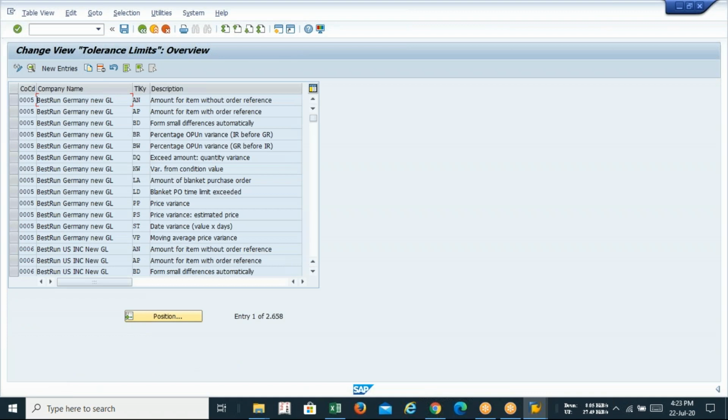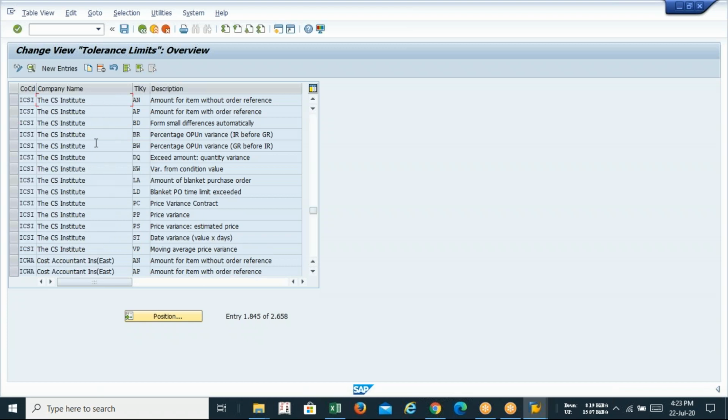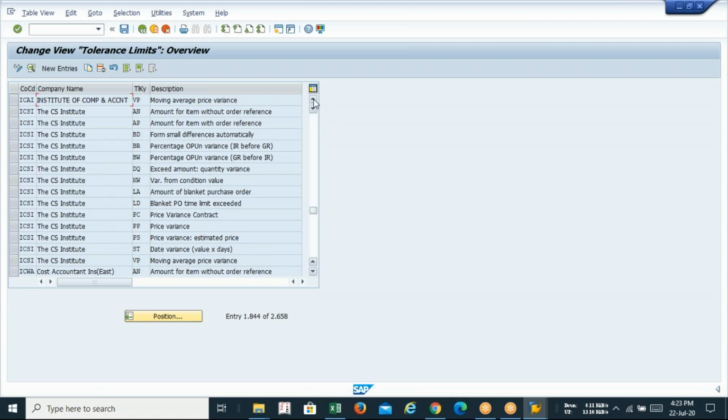So my recommendation, do not go with the new entries, because here at least 12 tolerance keys you need to select. Sir, what are we supposed to do? Click on the position. Again, select the company code ICSI and check how many selections we have under ICSI. 1, 2, 3, up to 13.